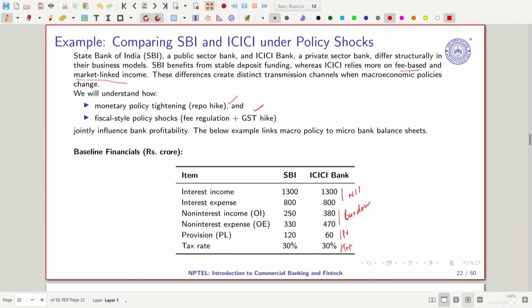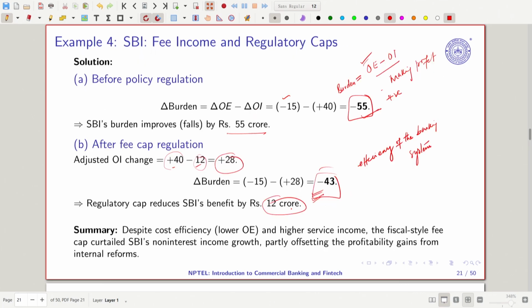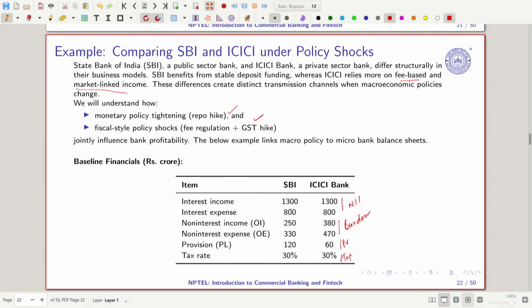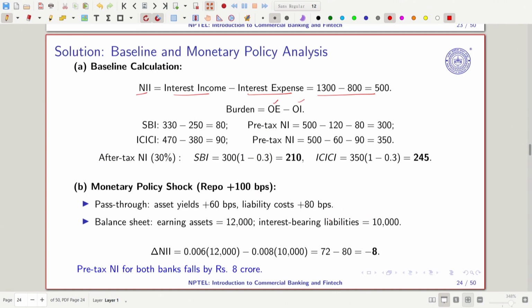So this is the burden we are calculating. Sorry, here the burden we are calculating. So 330 minus 250, 470 minus 380. So this we calculated here, right? These two are the burden numbers. So this is burden, this is burden.